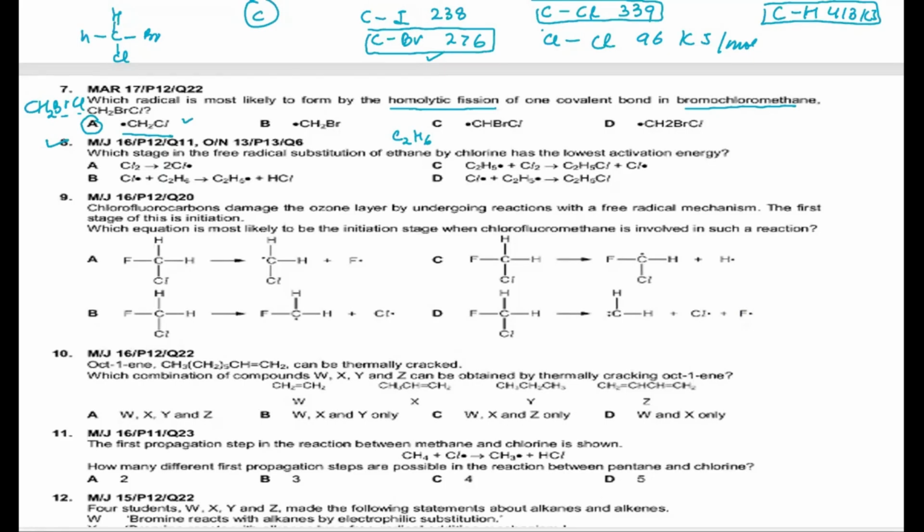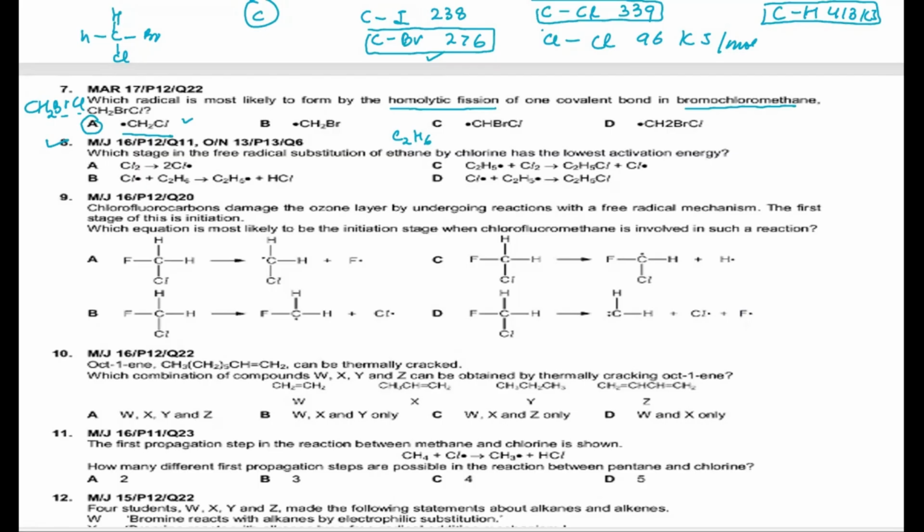And when you talk about termination, where two radicals combine together to form a molecule, the termination step is going to require the least activation energy, because making a molecule is exothermic, and exothermic processes have the least activation energy.